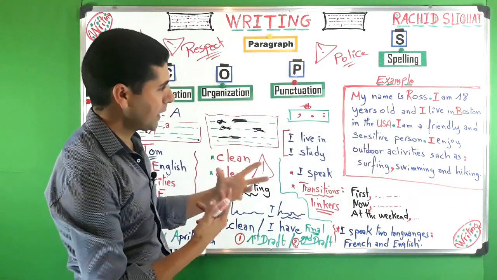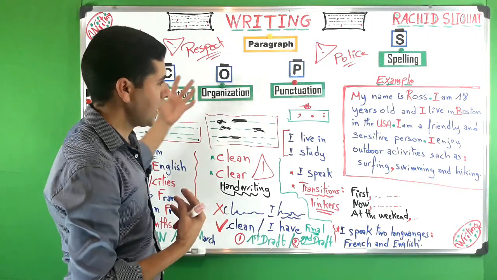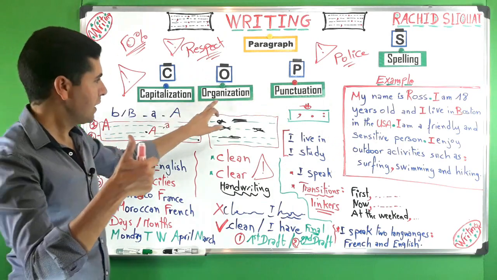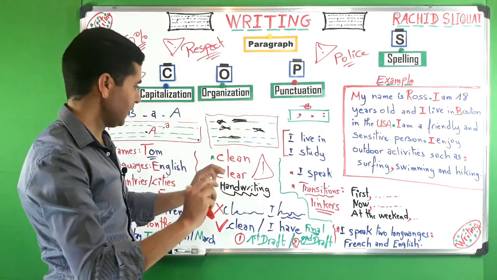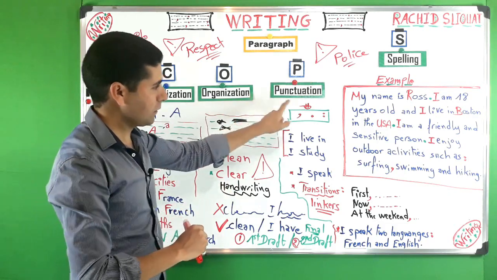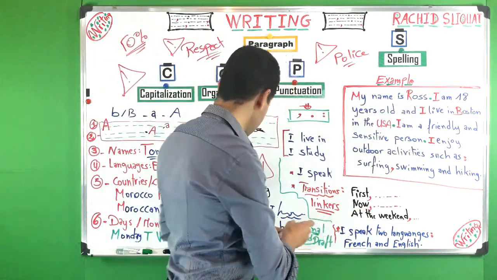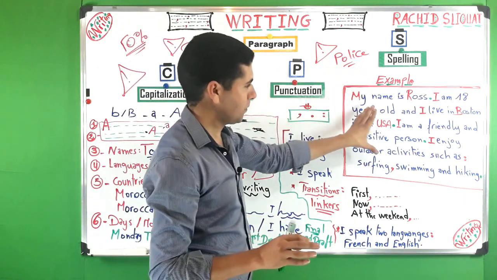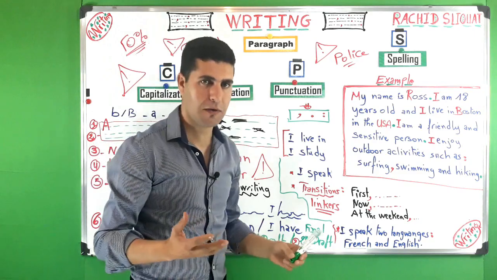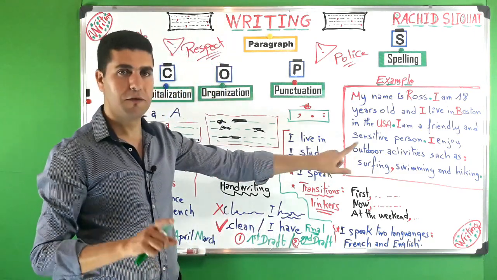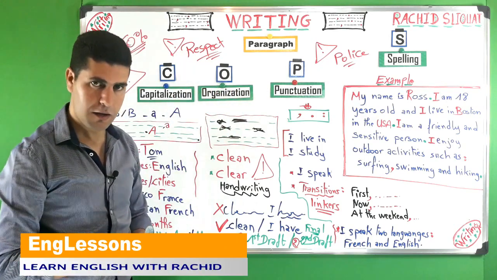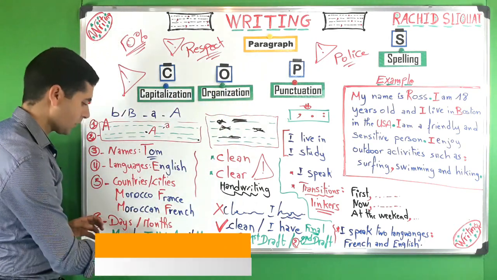So if you look at this paragraph now, as you can see, capitals are highly respected. Capitalization is respected. Organization, it is well organized, it is clean, handwriting is clear, okay? Punctuation, as you can see, is respected, okay? And spelling is respected, okay? We don't have any spelling mistake in this paragraph. So this is how your paragraph should look like, okay? You should respect capitals, okay?